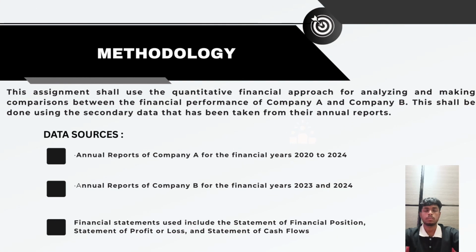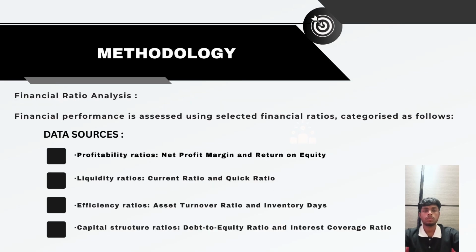I will explain the methodology we use. In this assignment, we use a quantitative financial analysis approach based entirely on secondary data from the companies' annual reports. Company A's annual reports from 2020 to 2024 and Company B's annual reports from 2023 and 2024. The key financial statements used include the statement of financial position, statement of profit or loss, and statement of cash flows. Financial performance was evaluated using financial ratio analysis grouped into 4 categories.